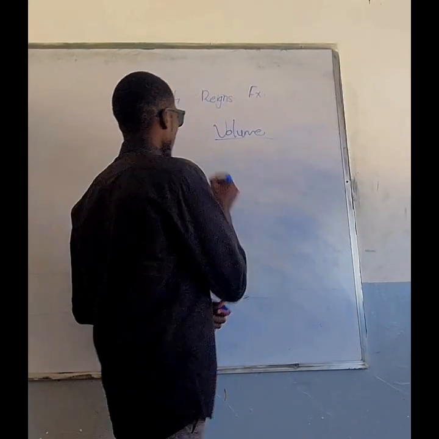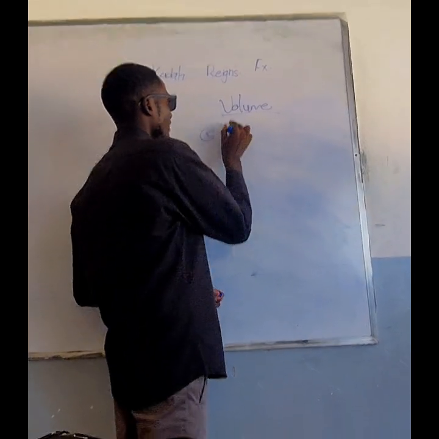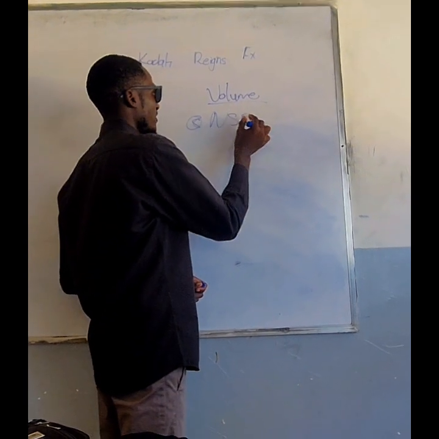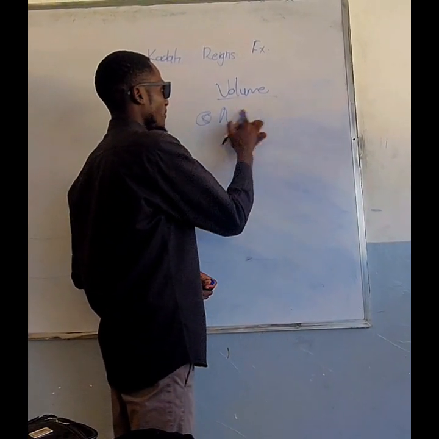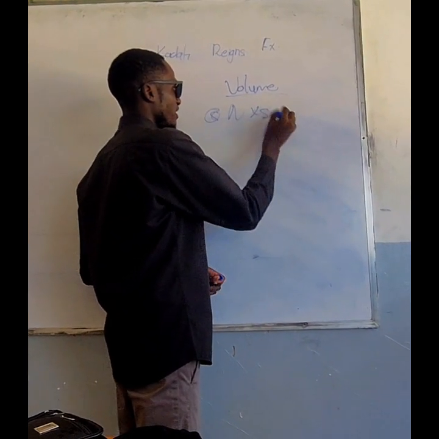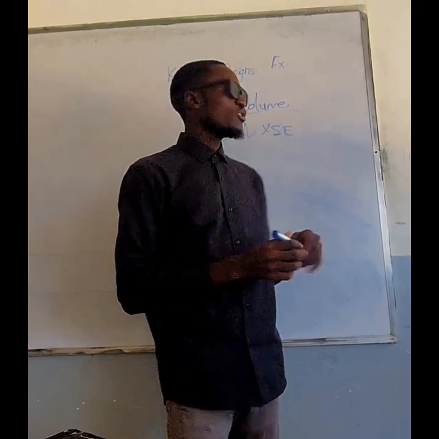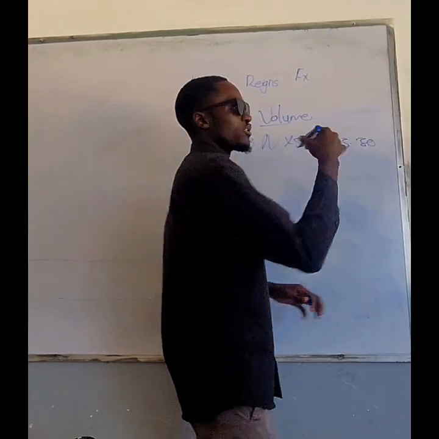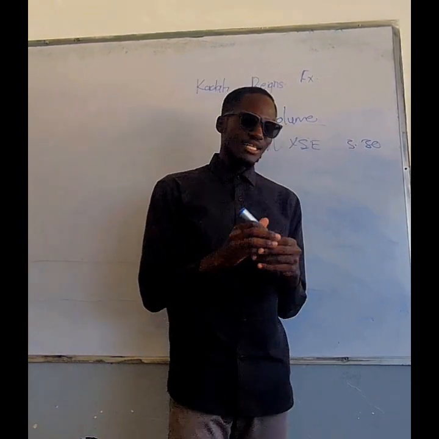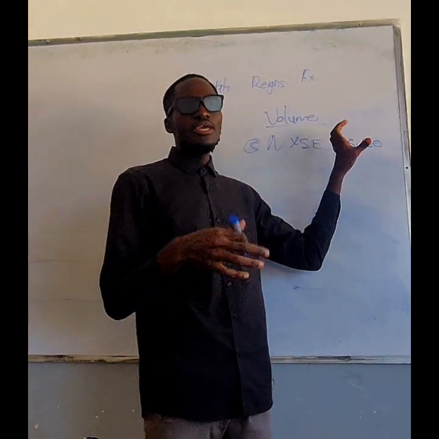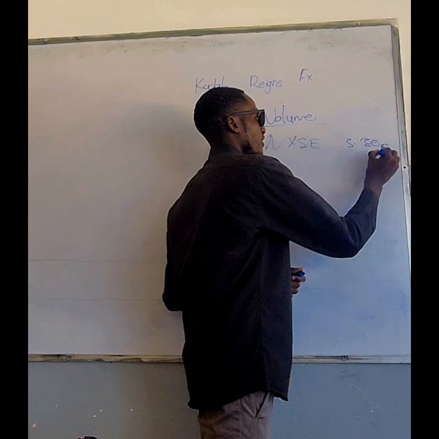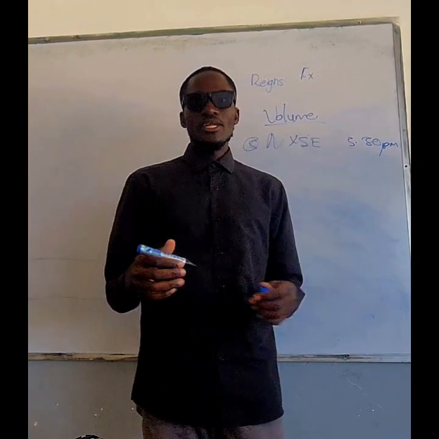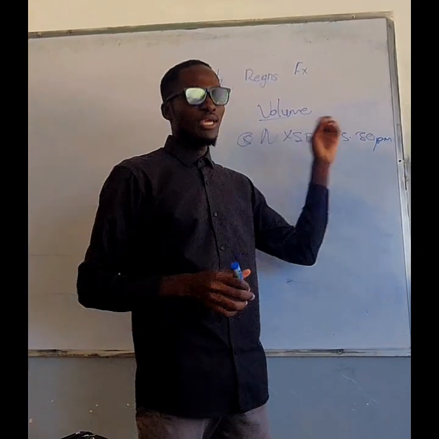So the seventh volume time that I want to be talking about is NYSE, right? That's the New York Stock Exchange. So the New York Stock Exchange candle opens at 3:30, so there's going to be a lot of volume coming inside the market. And by the way, at 3 p.m. there will be a new 4-hour candle opening. So around this time, there's going to be a lot of volume.